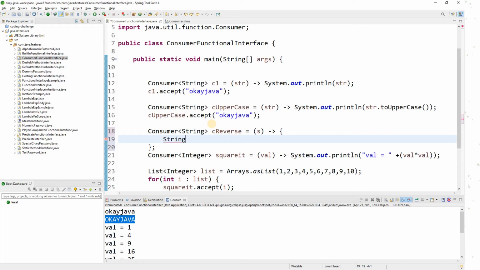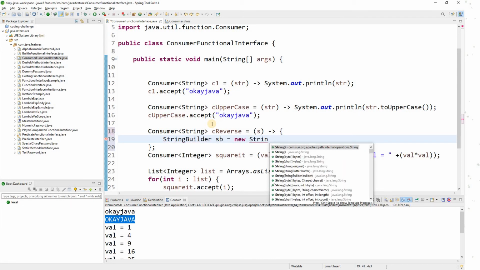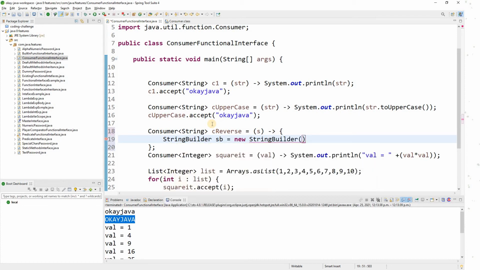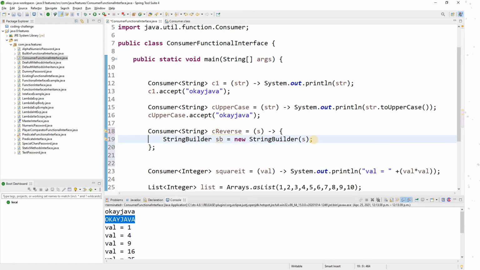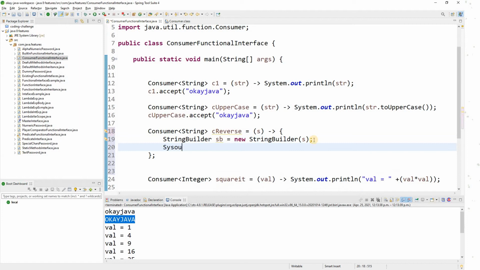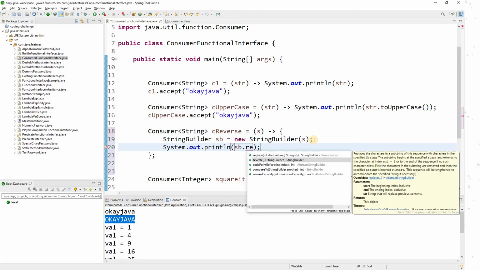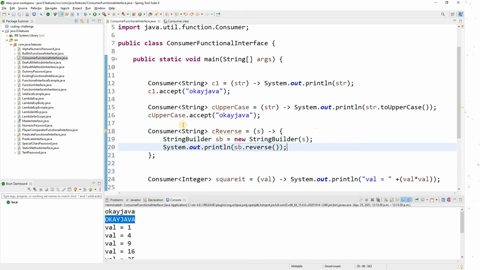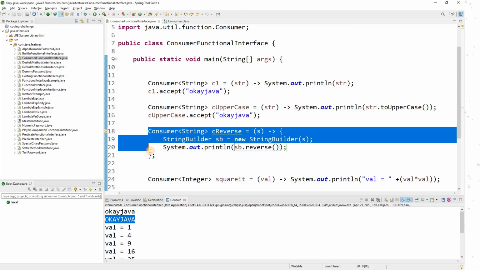I will simply use a StringBuilder, sb equals new StringBuilder, and here I'll pass my input string. Now I will simply sysout sb dot reverse. So what my consumer is doing is that whatever string I pass, it will just reverse the string and print the reversed string.